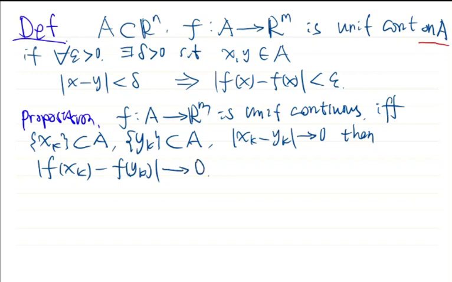So this is the sequential description of uniform continuity. That's very useful.